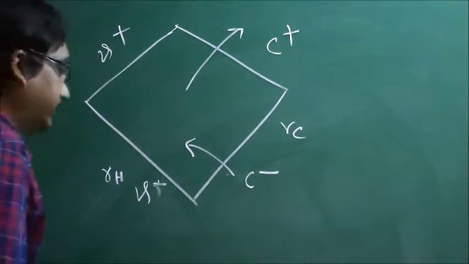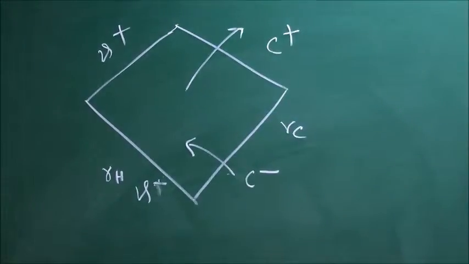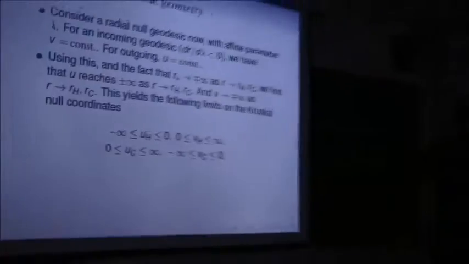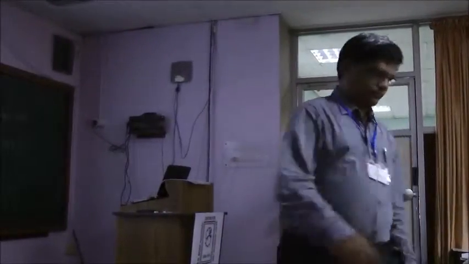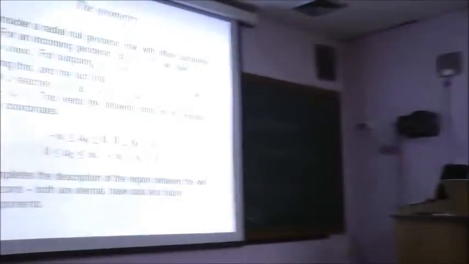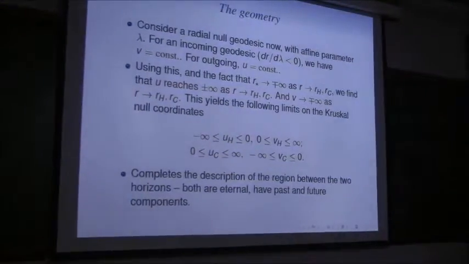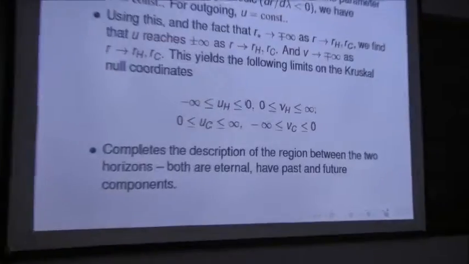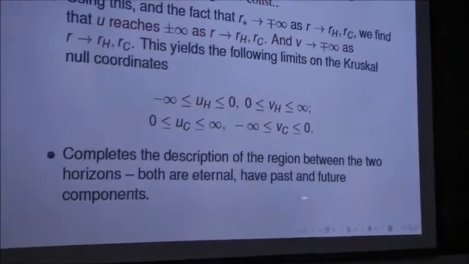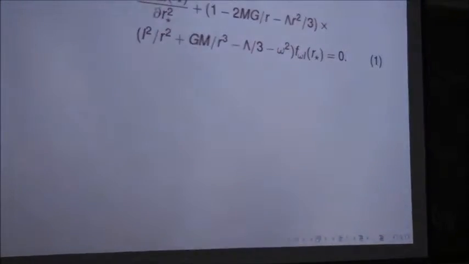This will be very important. So this completes the description of the region between the two horizons. Both are eternal, with past and future components.